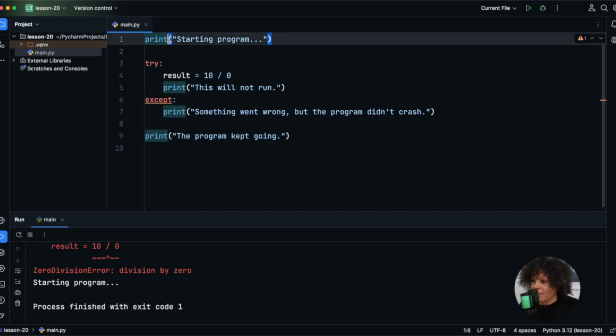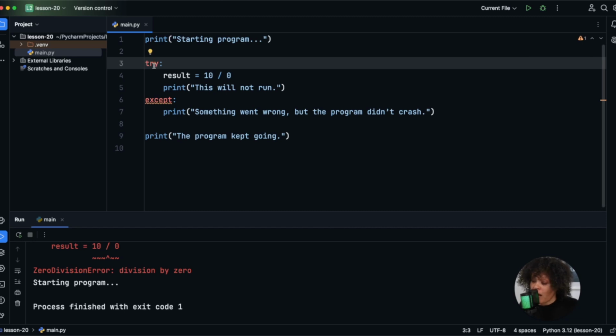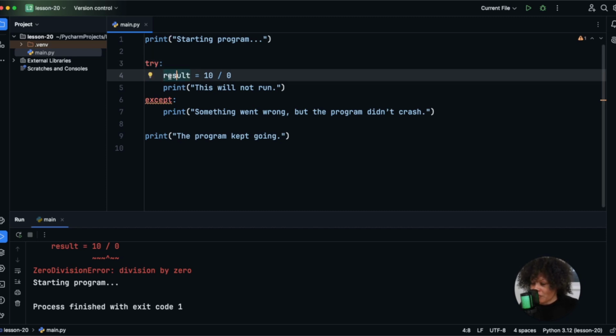So let's go by this line by line and see what's happening. Go ahead and pause the program to copy this down. But here we go. We have our print statement, starting program. And then we have this new keyword, try. And as you can see, this is going to tell Python, hey, try running this next block of code. Okay, just try it.